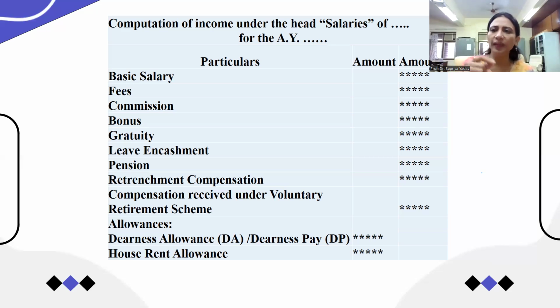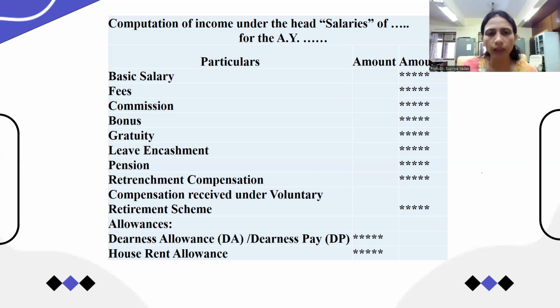have some basic items known as an introductory. Then after, I will explain in detail what exactly gratuity means, what bonus means, what leave encashment means, how it is calculated, and how the exemptions are there under section 10 of the Income Tax Act. All these things we are going to discuss in detail, but in further lectures. In this lecture we are going to provide just a gist of what items are included in the salary head of income. Okay, so let's start.